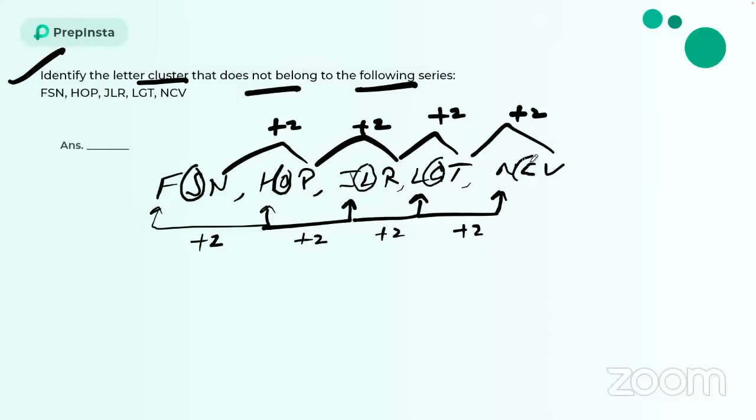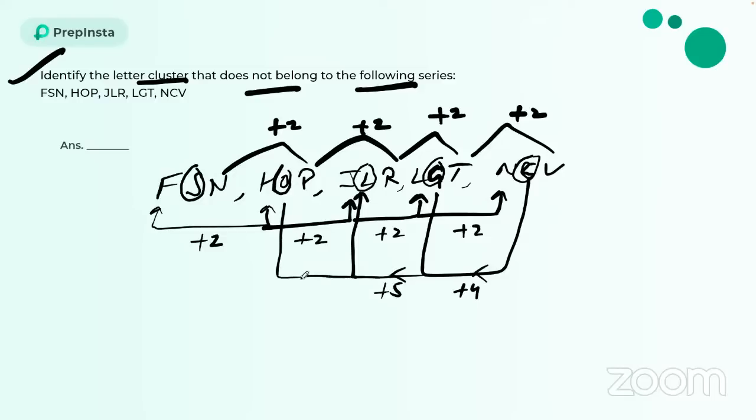All these center alphabets. So if you see, this is G, this is C. So I can check here. So C, if I go in this order, C plus 4 is G. Now G to L if I check. So G to L is again plus 5 if I'm going in this order. Now I have L to O. So if I check L to O in the reverse order, it's again plus 3.